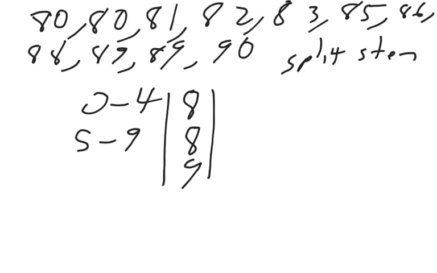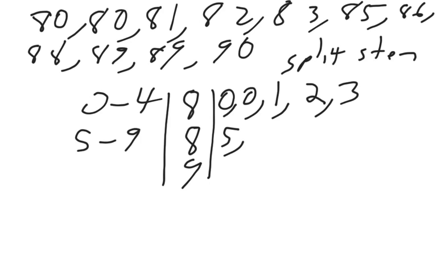So we can basically split them up by 5s or by 2s. So we have 80 and 80, 81, 82, 83, 85, 86, 88, 89, 89, and 90.